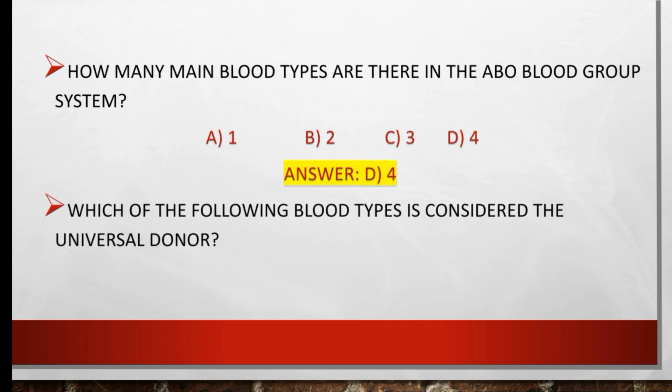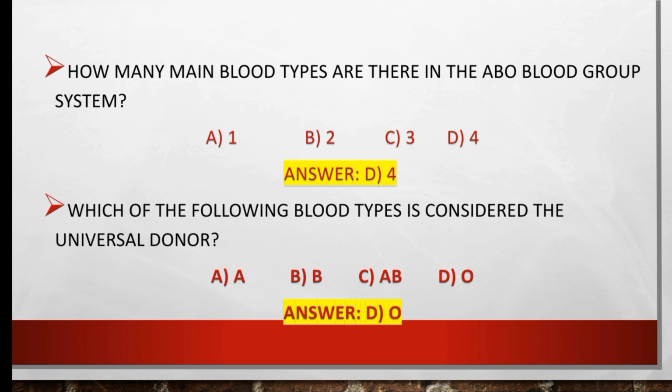Which of the following blood types is considered the universal donor? It is a very easy question. We know its answer. Which blood type is considered the universal donor? So the right option is D. O is considered the universal donor.